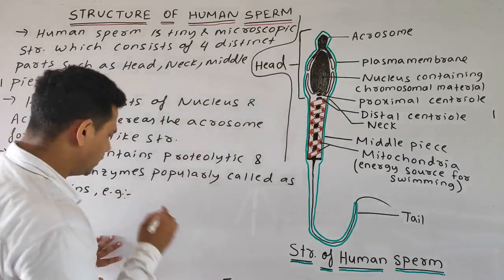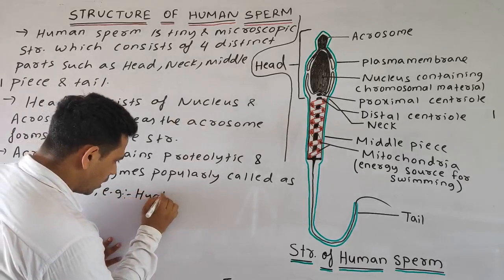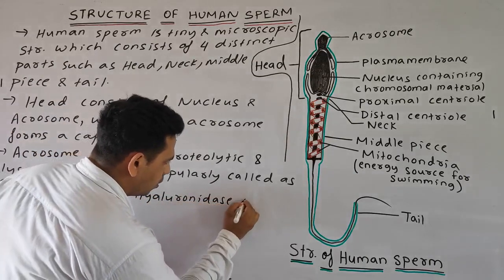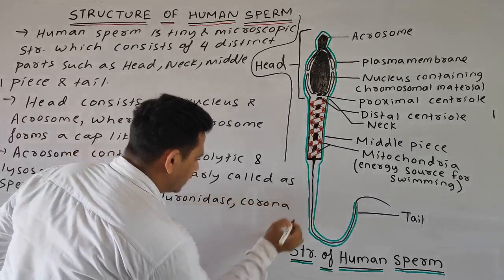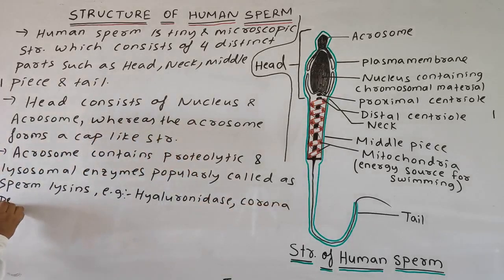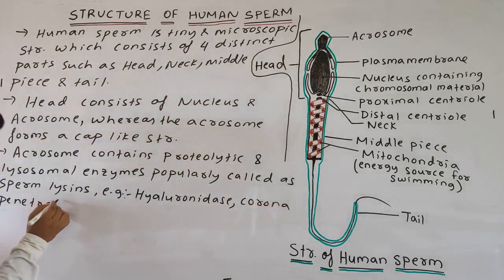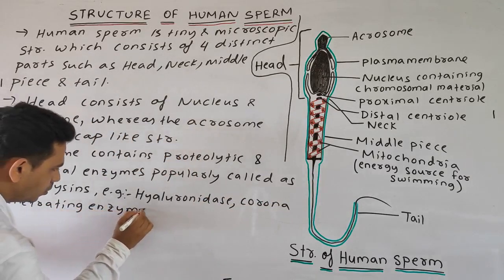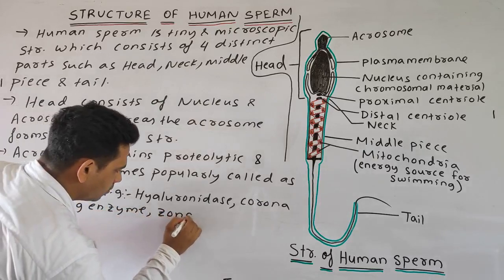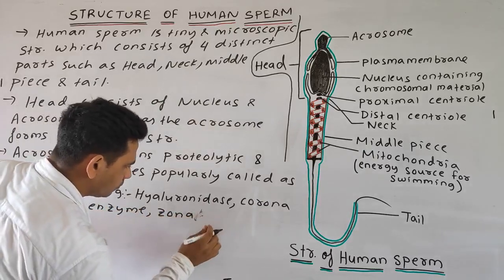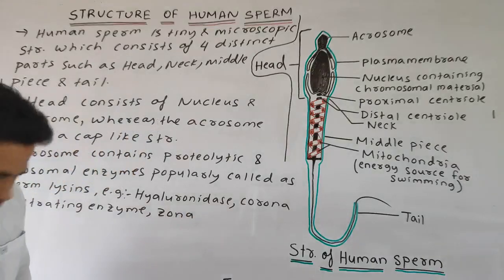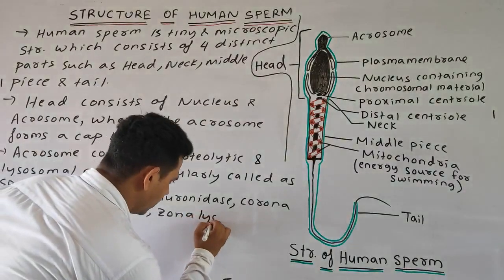Examples: hyaluronidase, then the corona penetrating enzyme, and the zona lysin.